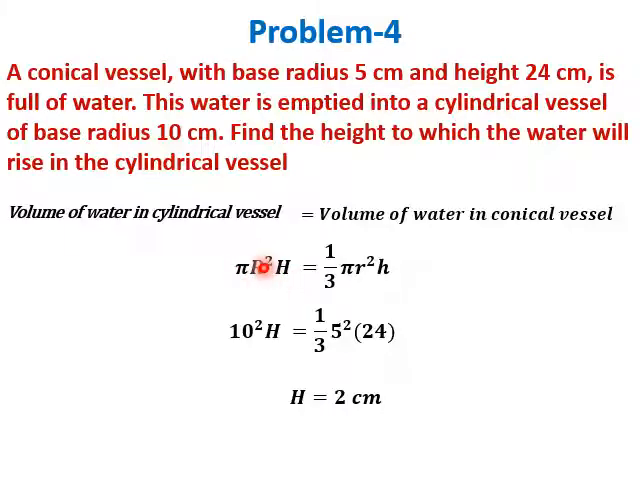What is R here? R is 10 centimeter for the cylindrical vessel. So 10 square H, where height H is to be computed. R for the conical vessel is 5 centimeter and its height is 24. So we will substitute here 5 square into 24. On simplification, H will be 2 centimeter. This is the final answer.